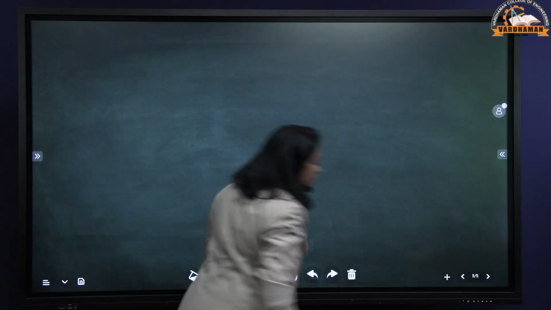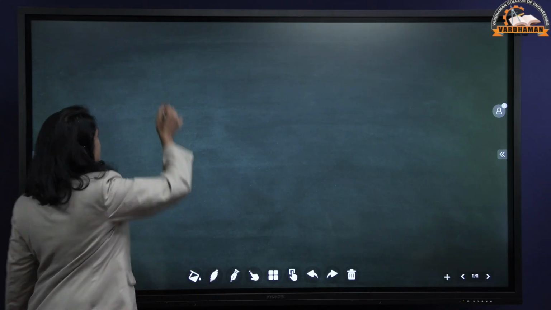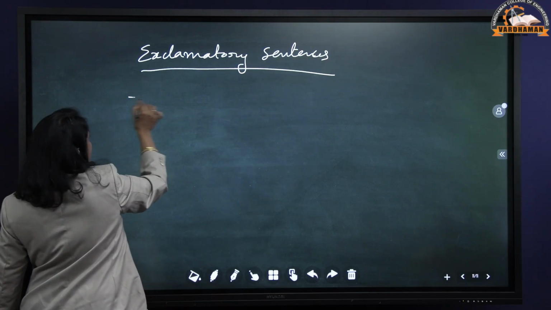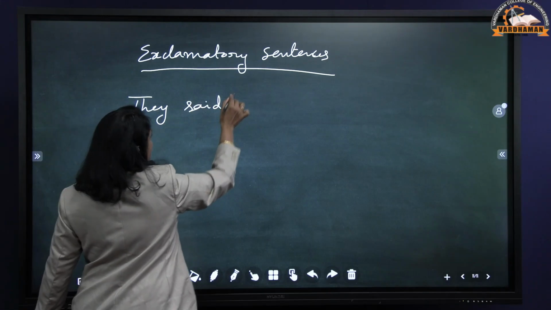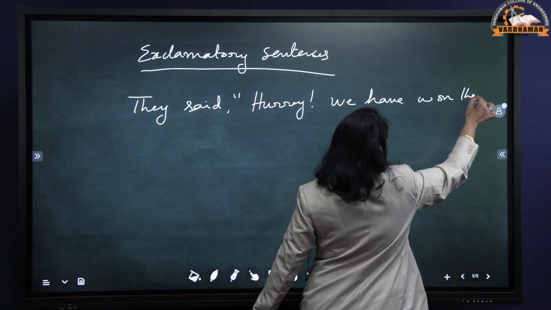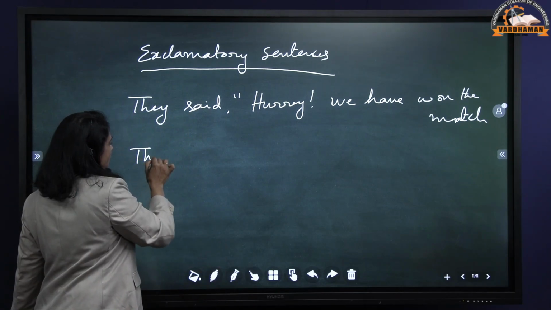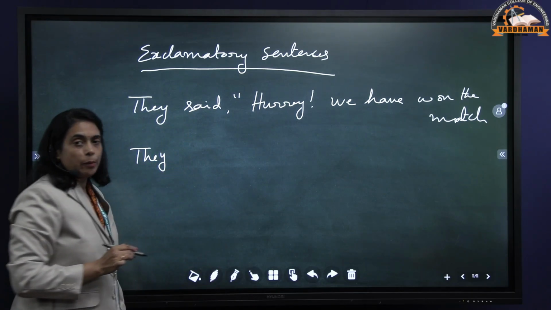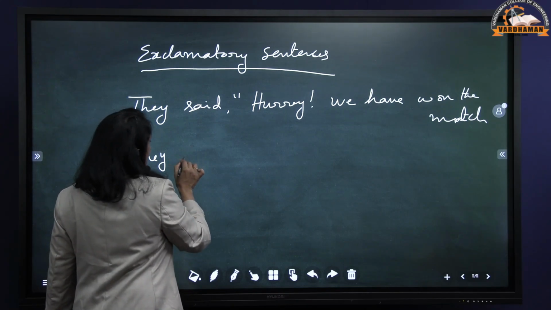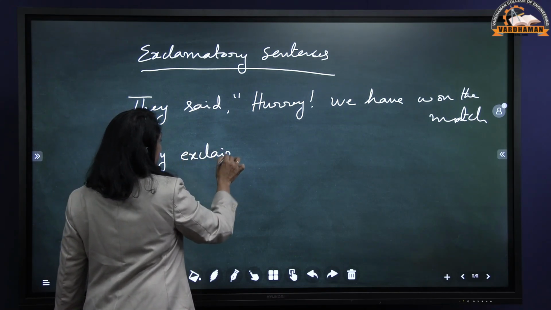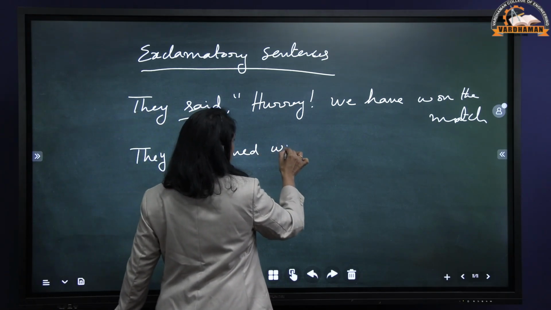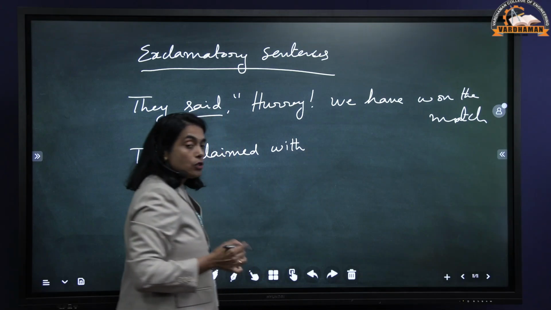The last part is exclamatory sentences. They said, hooray, we have won the match. It's an exclamatory sentence. So hooray is indicated when you are happy. We use this word only when we are happy. So they exclaimed. In the exclamatory sentences, said is changed into exclaimed. They exclaimed with joy. If it is unhappiness, with sorrow.